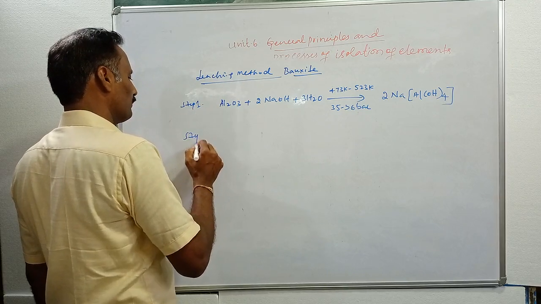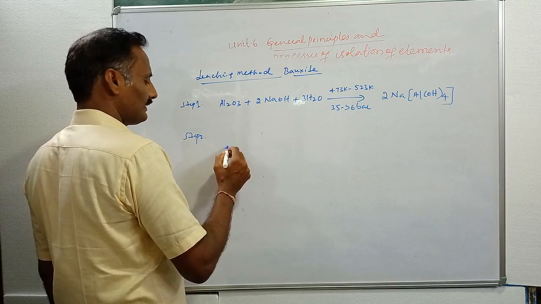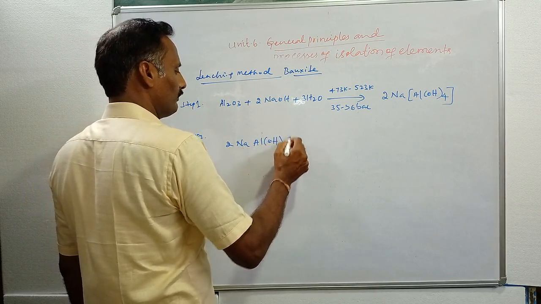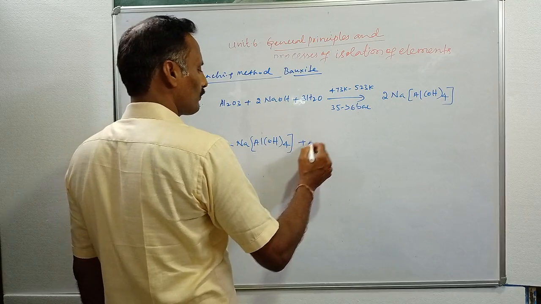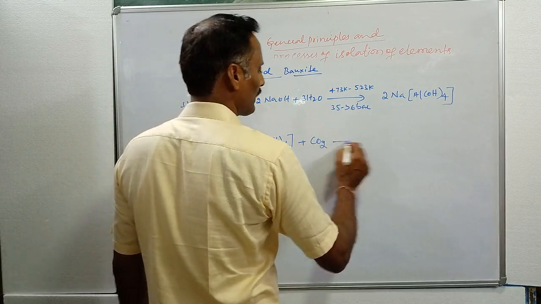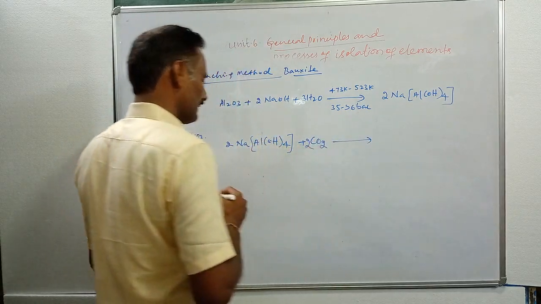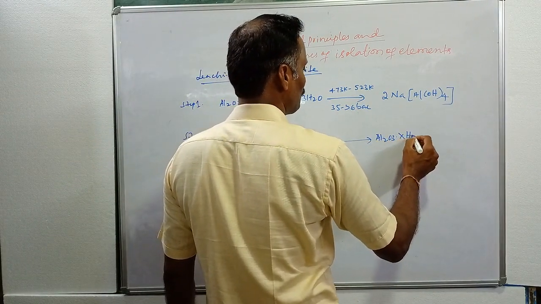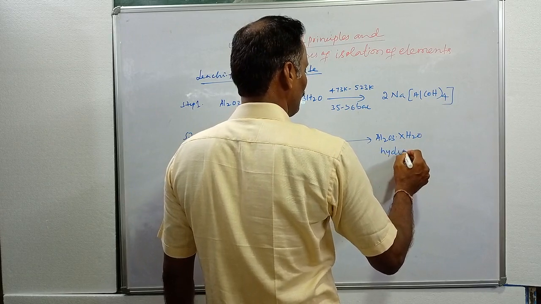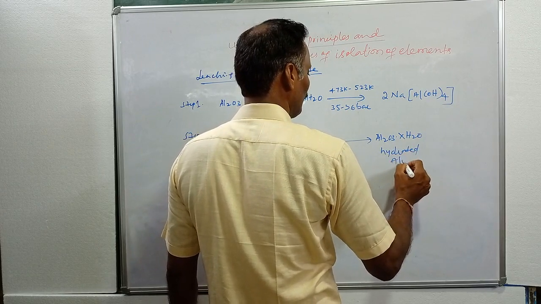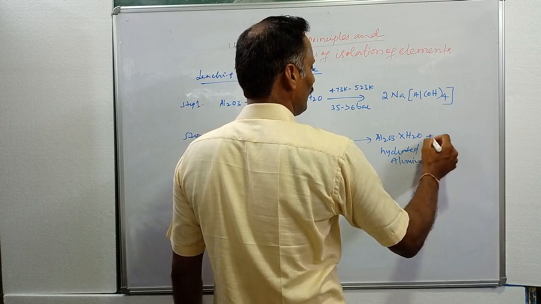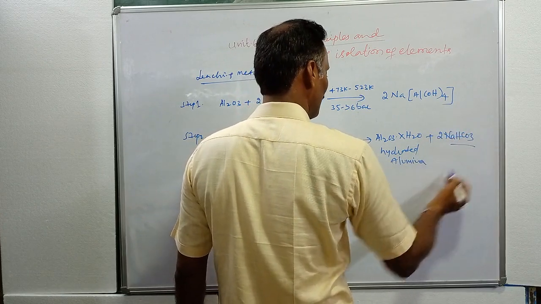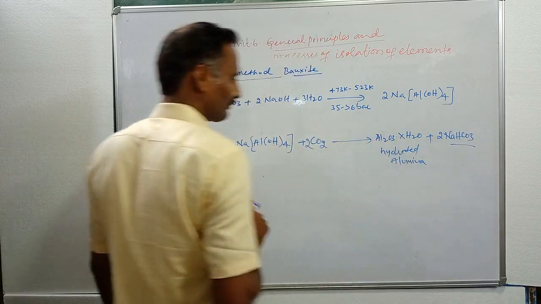This is step 2. In step 2, what happens here? This is the sodium aluminate complex. When the sodium aluminate complex is neutralized by passing carbon dioxide gas, you will get Al2O3·xH2O. This is called hydrated alumina. And we also get NaHCO3, sodium bicarbonate.